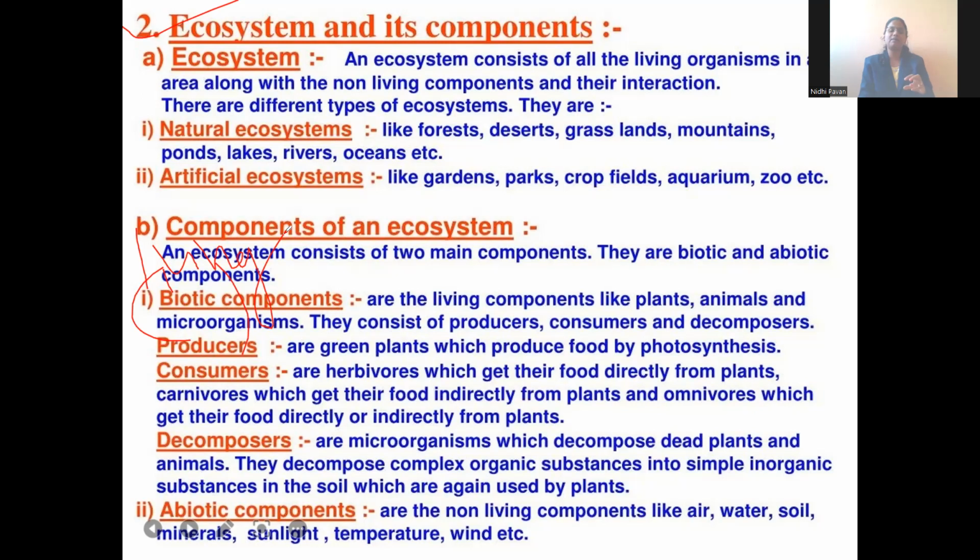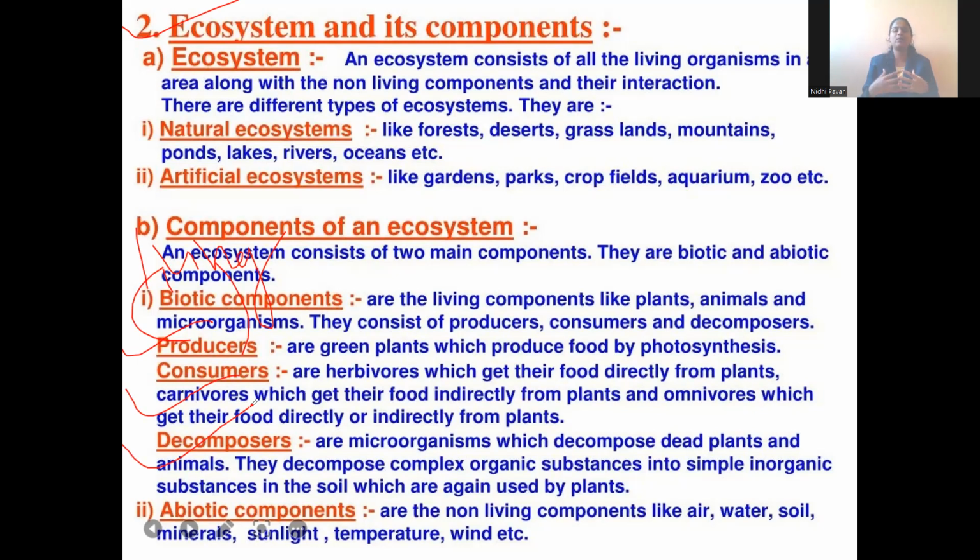In the biotic components, again we have three subdivisions: the producers, consumers, and decomposers. Producers means what? As the name indicates, they produce; they are not dependent on other organisms. They actually produce their own food.